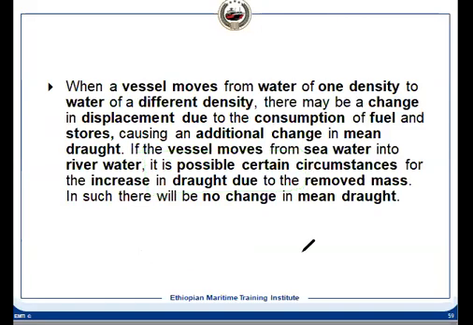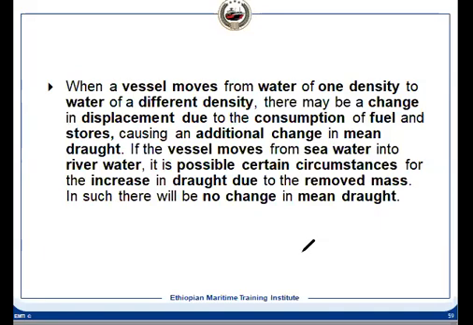Now, we have seen that with any density change, if the displacement remains constant, there will be a change in draft, because the underwater volume will change. Now, it's not necessary that, suppose you have loaded in the sea and you are entering into the river, it will increase the draft. Till now what we have seen is that the change in draft will increase.